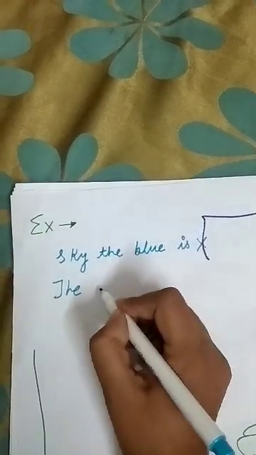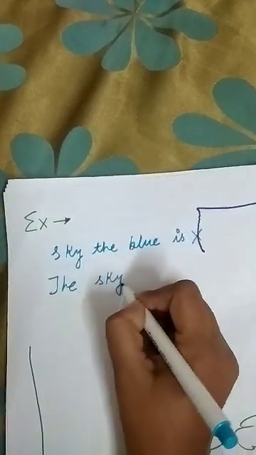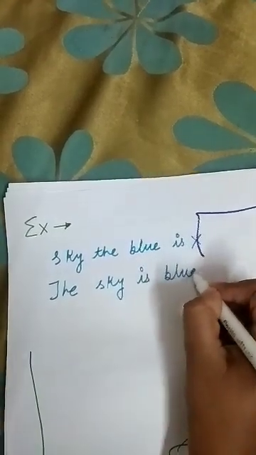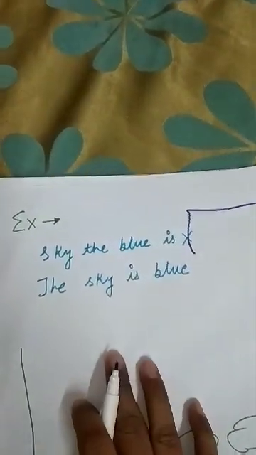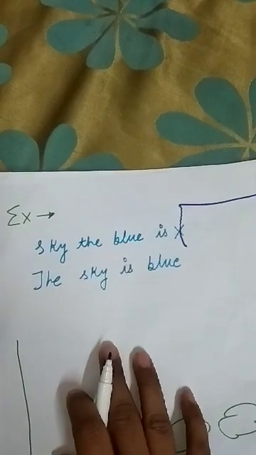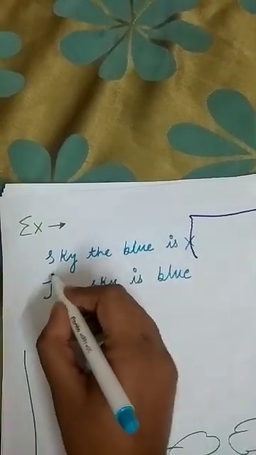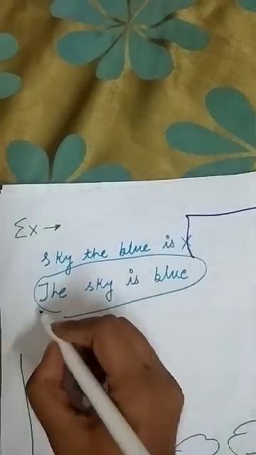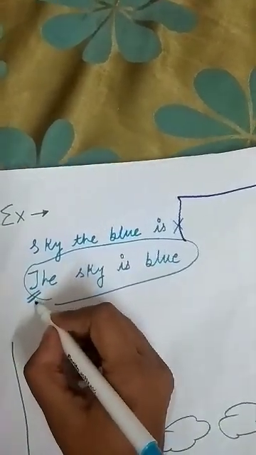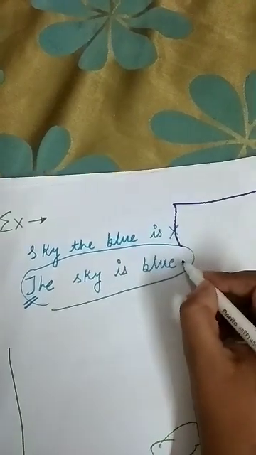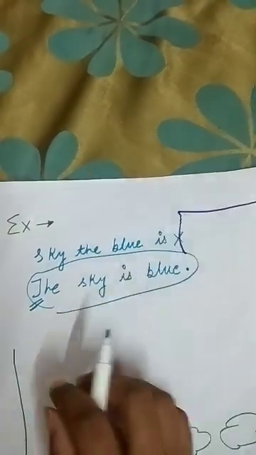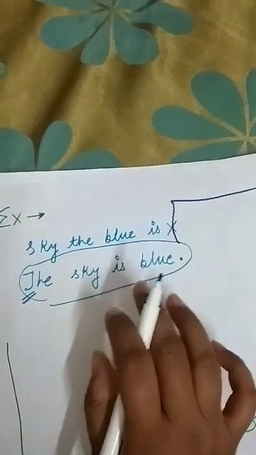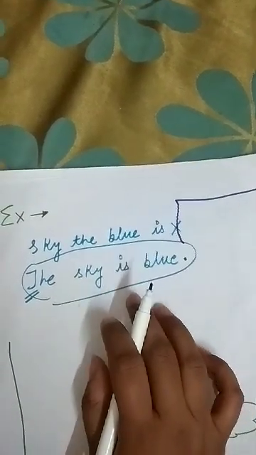The sky is blue. See, all the conditions are applied here. It gives a sense. It starts with a capital letter. It ends with a punctuation mark. And it is properly arranged. So we can say it is a sentence.